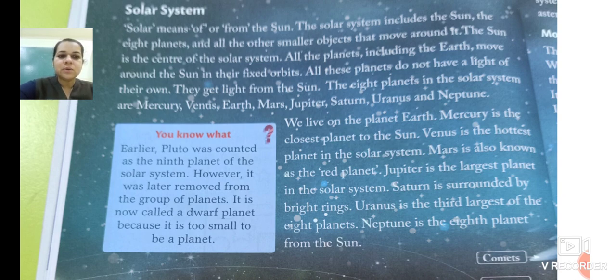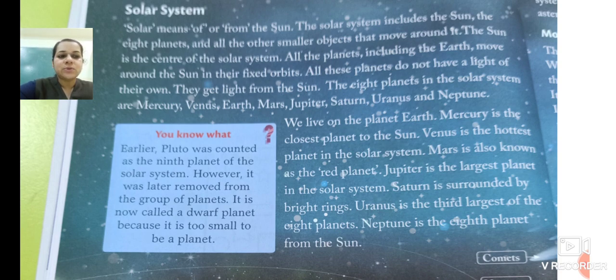Mercury is the closest planet to the sun. Which is the closest planet? Mercury. As it is the first planet, it is nearest to the sun. Venus is the hottest planet in the solar system. Which is the hottest planet? Venus. Its temperature is very high.